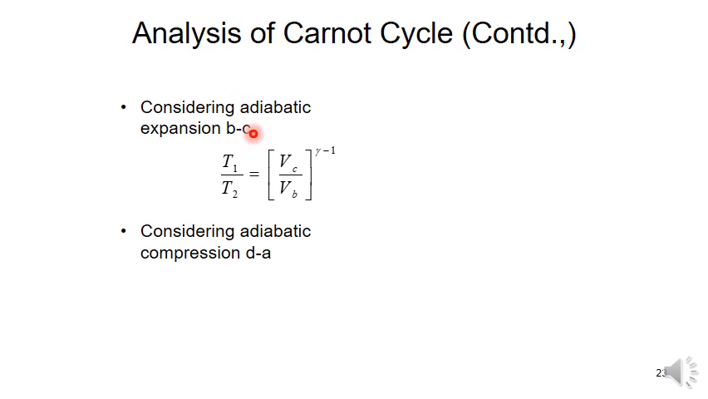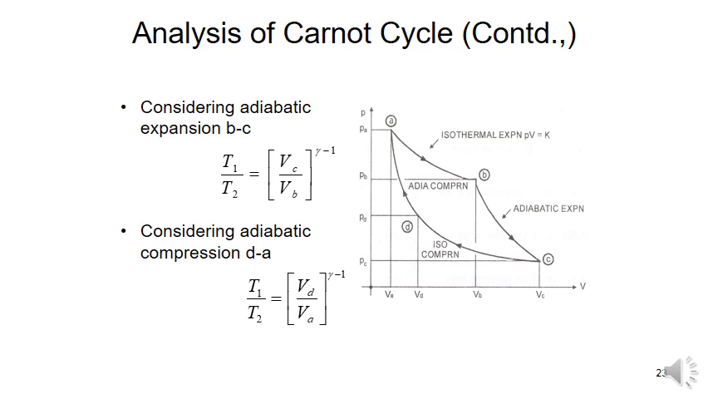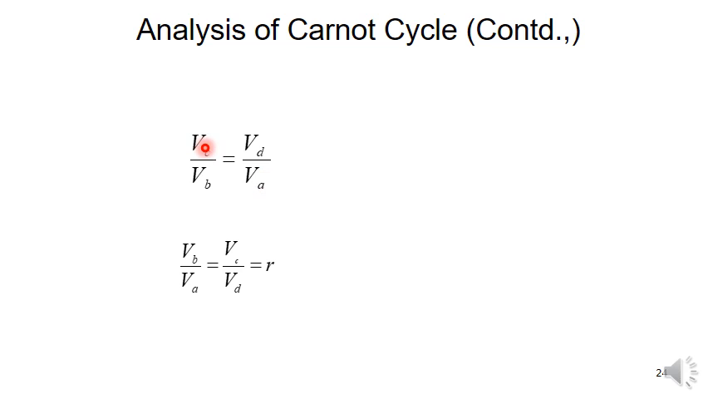So, we all know that the adiabatic expansion process takes place in 2 to 3. So, I am writing T1 by T2, or TA by TB, is equal to VC by VB to the power gamma minus 1, and like that T1 by T2 is equal to VD by VA to the power gamma minus 1. So, we can write VC by VB is equal to VD by VA, and VB by VA is equal to VC by VD. Both are equal. The compression ratio and the expansion ratio are equal. So, I am writing this whole as equal to R.